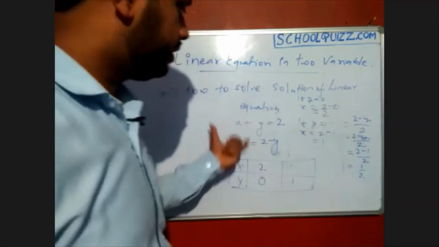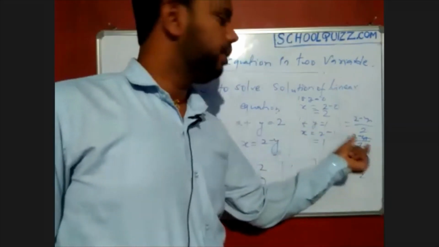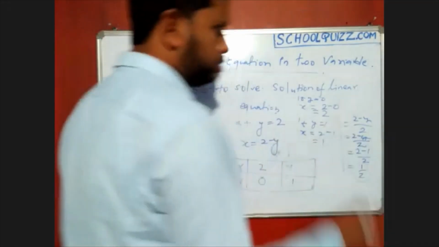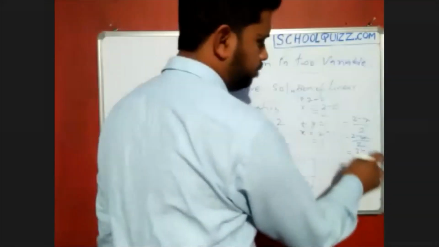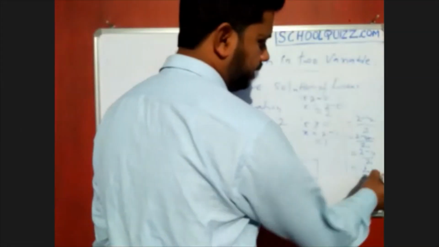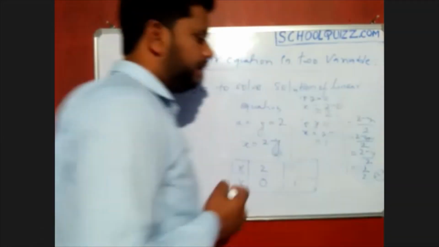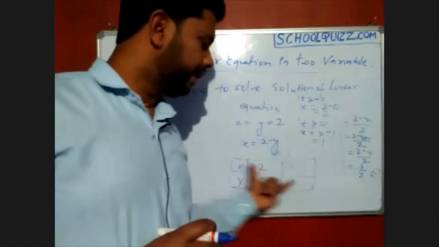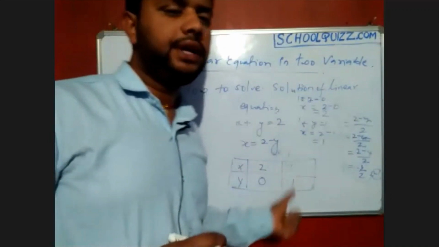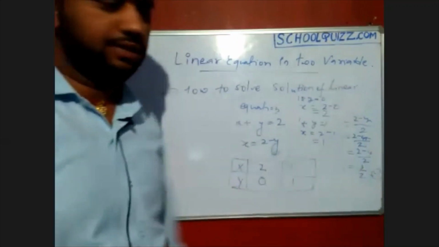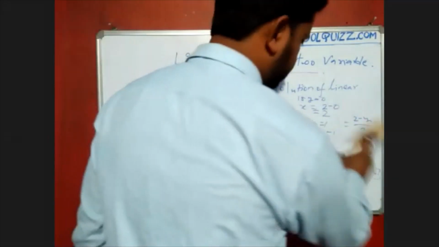Some questions you will get like that. If you are not getting an integral value, you should choose another one. Suppose I choose y equals 4, then (2 minus 4) by 2, that is minus 2 by 2, which equals -1. I get an integral value. So choose according to that, so you get integral values in the table. Try to avoid non-integral values in the table, so you can plot those numbers on the graph easily. That is the important thing you have to understand.